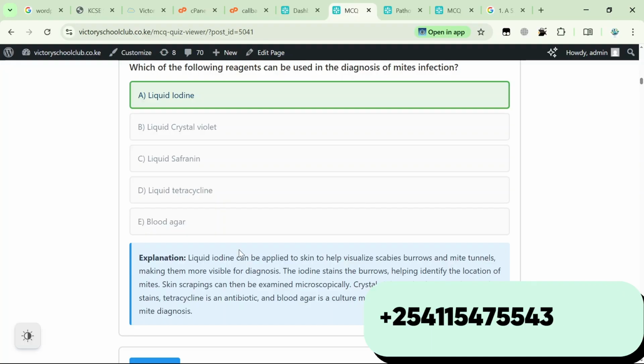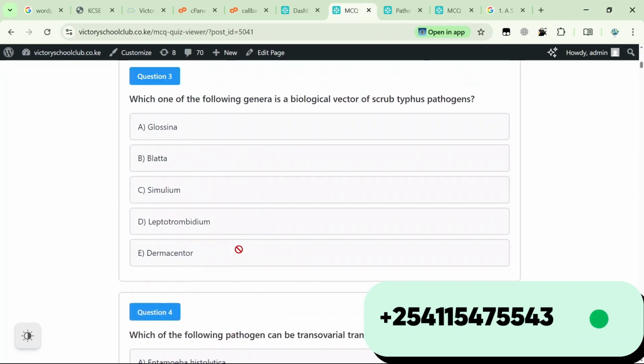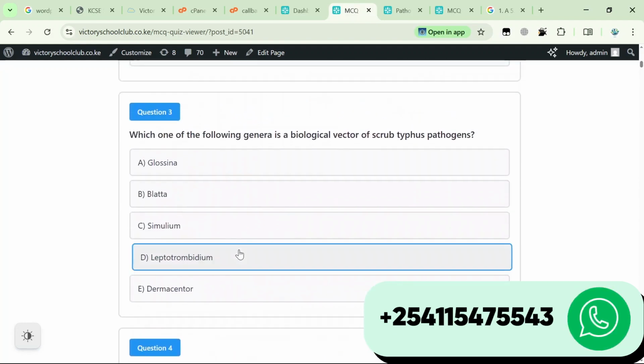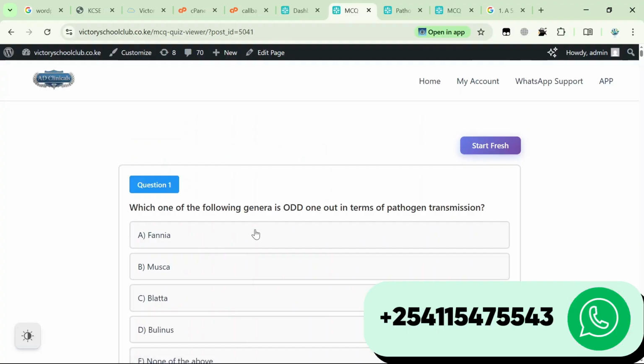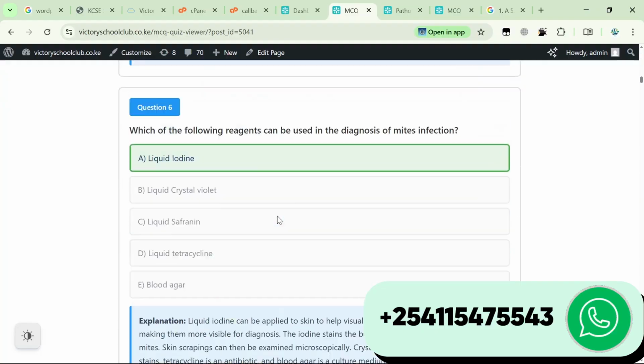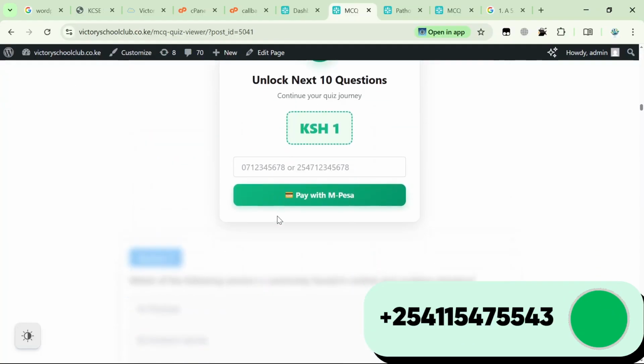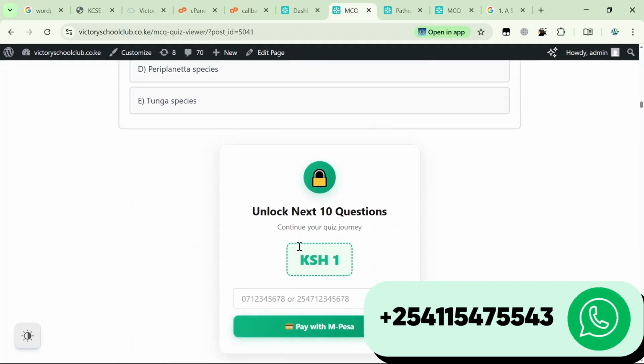Now very fast, let's dive into it and see how we can come up with this particular site format and how we can make it more WooCommerce oriented. Speaking of WooCommerce oriented, on this particular site, when you scroll down, you have to pay.